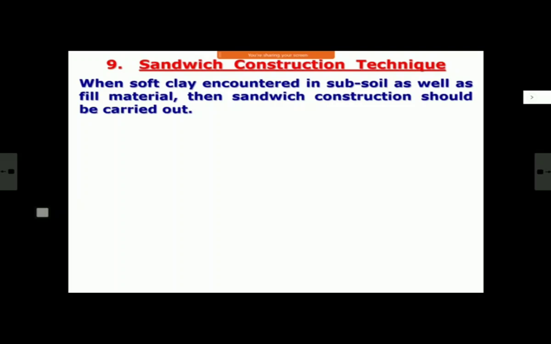There is a thing called sandwich construction. Probably I used this word in slope stability analysis also while we were talking about the Ru value, and I told you that for sandwich construction we take Ru equal to 0. When do we go for sandwich construction? First of all, when we find that there is soft clay in subsoil as well as fill material. In fill material also CL, ML, CI, MI type of soil is allowed. It is not prevented. So if soft clay is there, let us say in subsoil, then many times we go to sandwich construction. And what is sandwich construction?